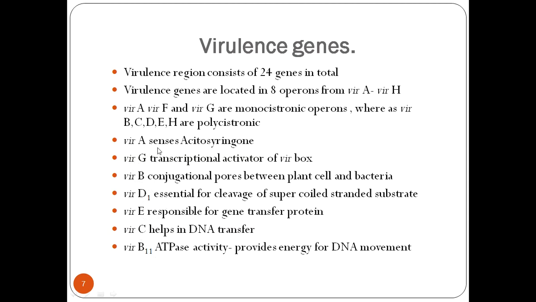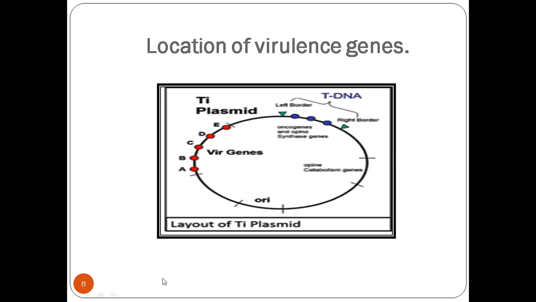The virulence region consists of 24 genes in total. The virulence genes are located in 8 operons from vir A to vir H. Here you can see the location of virulence genes from vir A to vir E, and this is the tDNA which starts from the left border and ends at the right border.